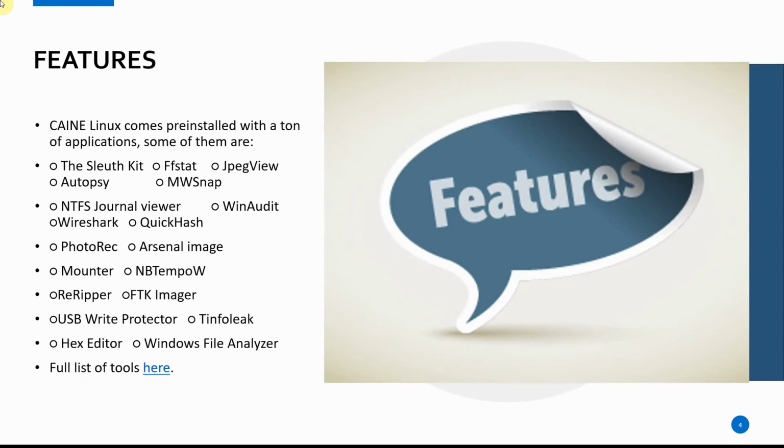So here are some of their features, different applications that come with it. You can click on that link there at the bottom. It'll take us to the CAINE website. Some of these are: the Sleuth Kit, an open source command line tool that supports forensic inspection of disk volume and file system analysis. Wireshark supports interactive collection of network traffic and non-real-time analysis of data packet captures. PhotoRec supports recovery of lost files from hard disk, digital camera, and optical media. FStat displays file system statistical information about an image or storage object, just to name a few.